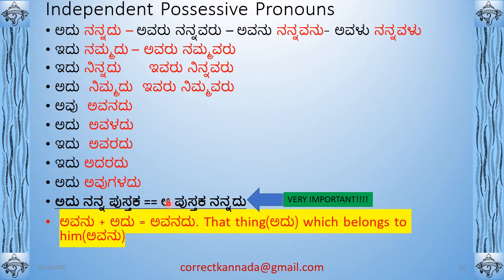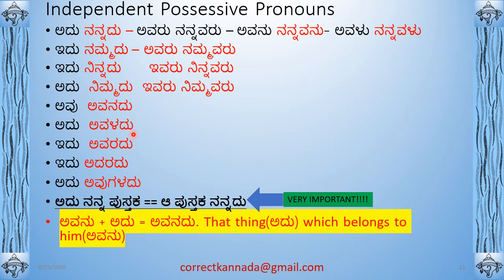That means that book is mine. So nannadu is the equivalent of saying mine. So adu nanna pustaka, that is my book. This is the exact English sentence: that book is mine. Nannadu. You can just say adu nannadu, that is also correct. You don't want to mention what the object is.